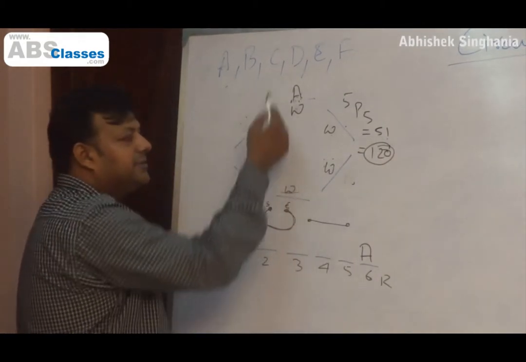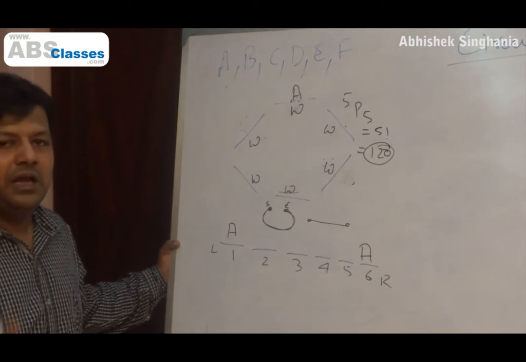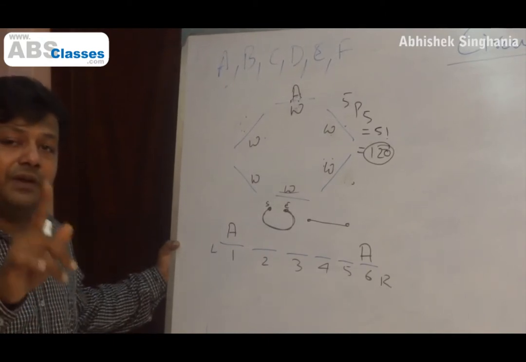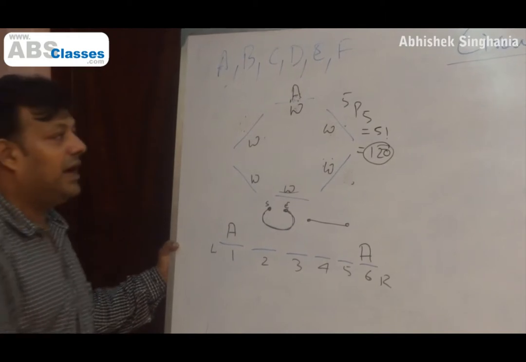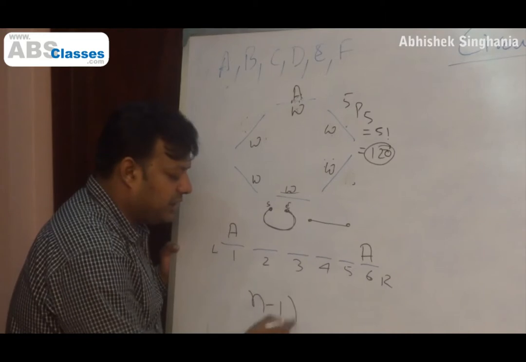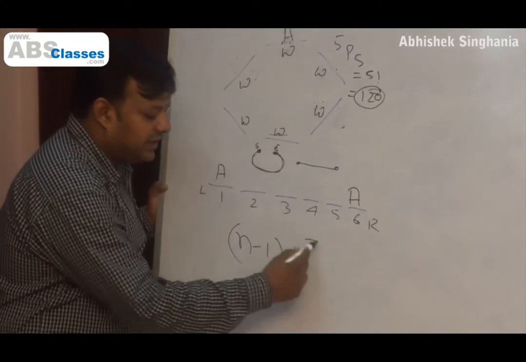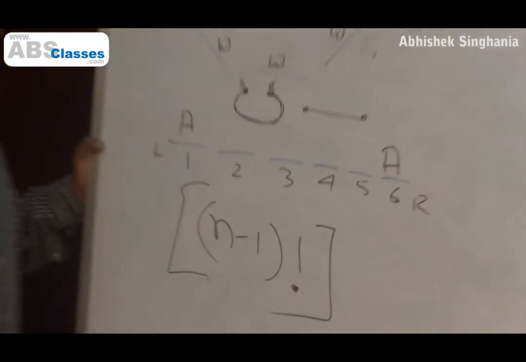So you see, 6 people, 6 chairs, circular arrangement, no other information like chairs being different and all. The answer is (6 minus 1) factorial, always. So the generalized theorem, the generalized formula for circular arrangement is (n minus 1) factorial. Okay, the answer is (n minus 1) factorial.